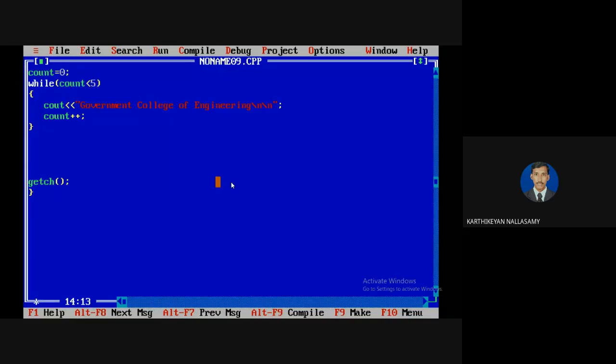So count less than 5. Okay. So 0 less than 5 true. So it will execute and count plus plus, so it will be changed as 1. So now the count value is 1, the 0 is erased and now 1 will be replaced. 1 less than 5 true, executed. Again 1 will be replaced by 2. Then now 2 less than 5 true, 3, 4 and 5 less than 5 condition false. Once the condition is false, it comes out of the loop. So it comes out to the statement which is after the looping statement.